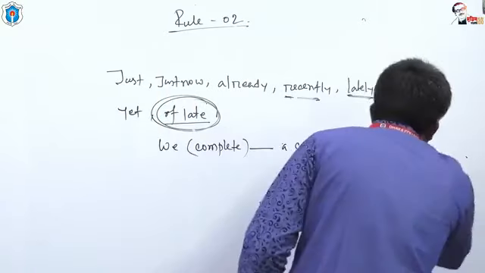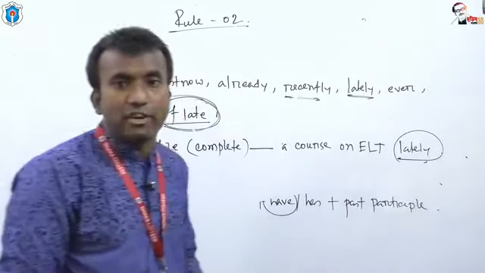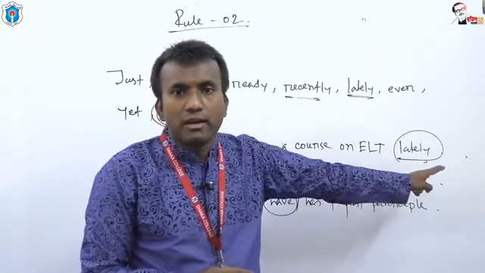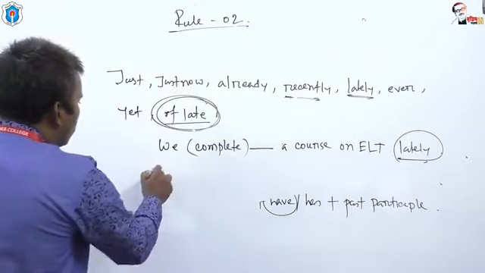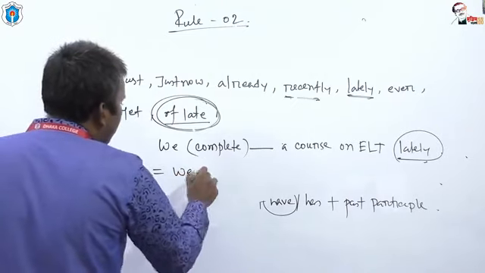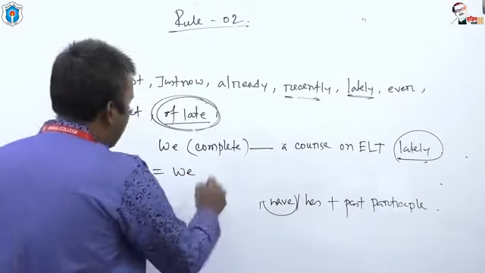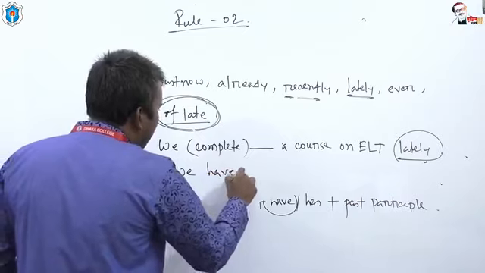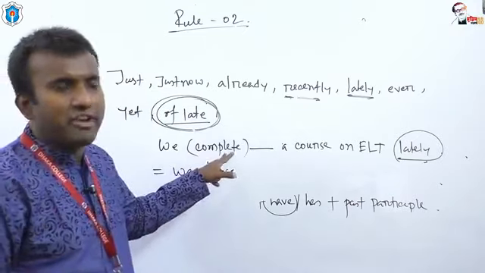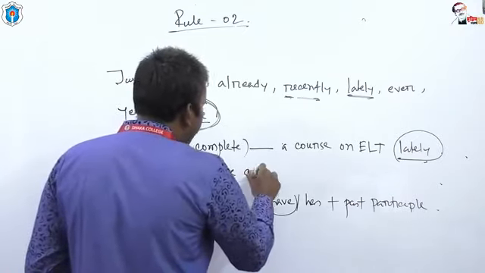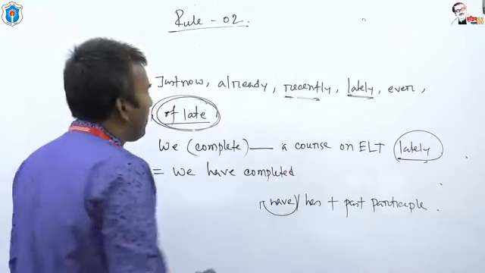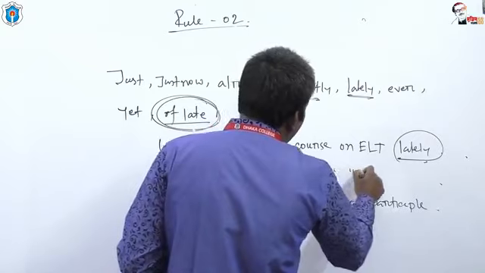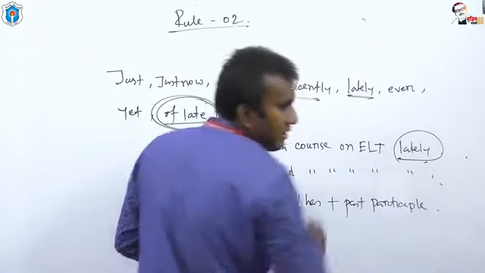Look at the sentence. Here lately is an adverb and this adverb requires present perfect tense. And what should be the answer? We have to take have as the auxiliary and then the past participle of the verb is completed. We have completed a course on ELT lately.